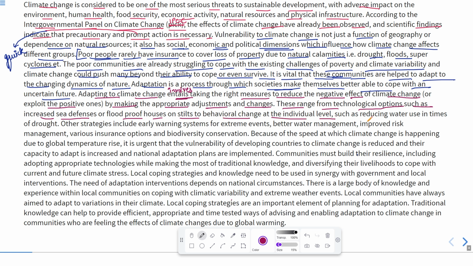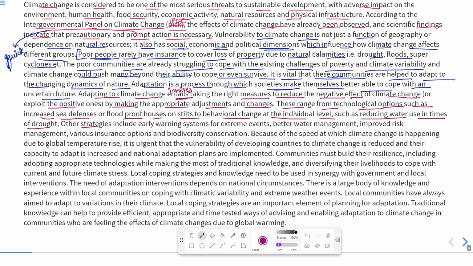Behavioral change at the individual level, such as reducing water use in times of drought. Now, drought means when there is no water. If a situation appears where very little water or no water is there, where a scarcity of water is faced by the people, what happens in such a situation? People must be taught not to waste water, to use very little, only as per the requirement, and they should avoid wasting water as much as possible. One should not waste water at all.